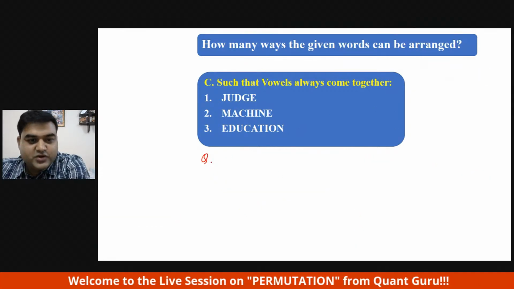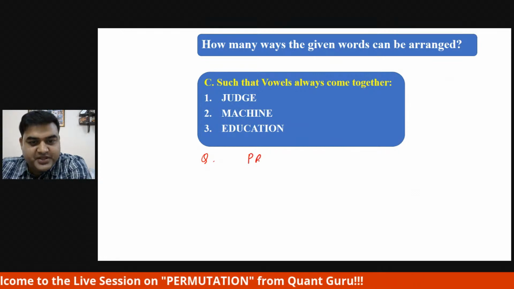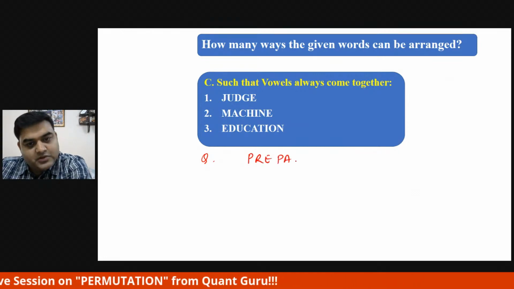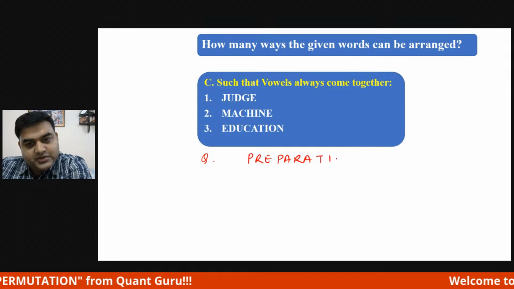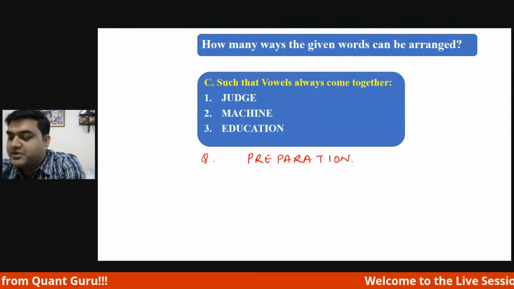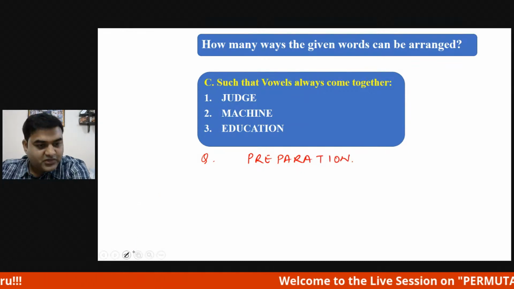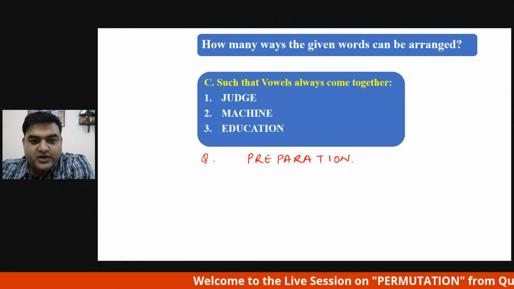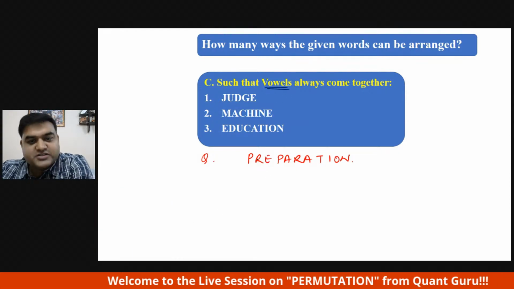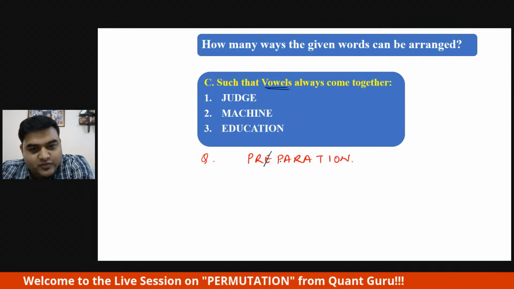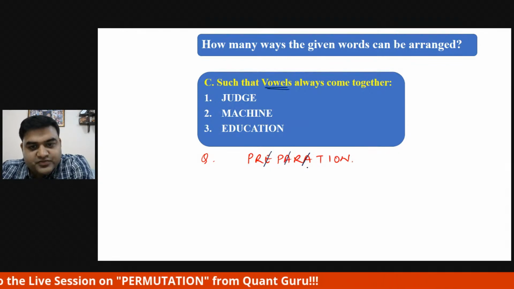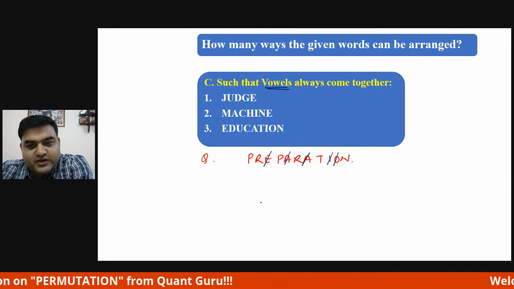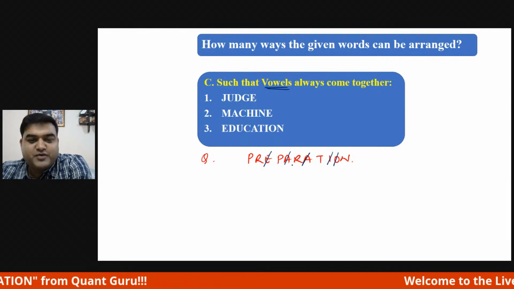The question was preparation. Now let's see how to do what I told. Vowels, so cut the vowels. How many are there? 1, 2, 3, 4 and 5, only 5 vowels. Everybody understood?